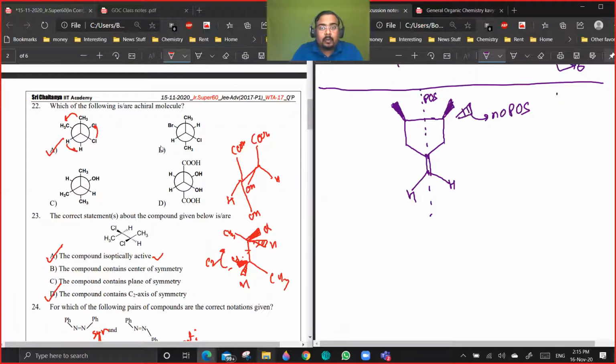Then the conformations become different diastereomers, because now the single bond rotation is not possible. But in this case, when nothing is mentioned, you have to simply make the Fischer projection out of it, and then convert the Fischer projection to see whether there is a plane of symmetry or not. Is it clear to all of you?